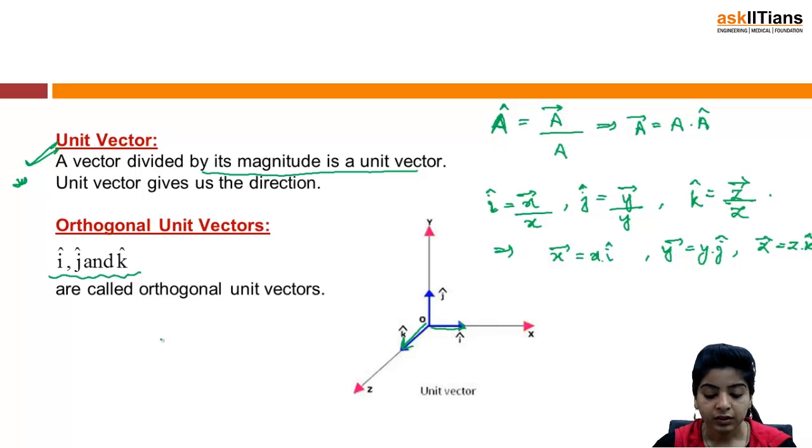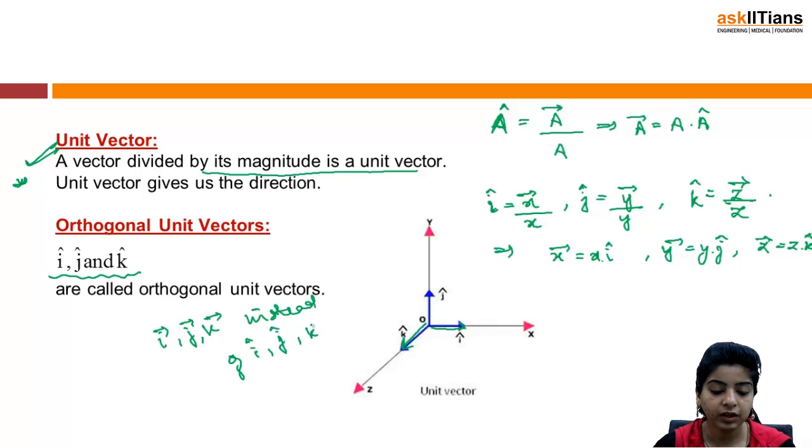In fact, you can also use this instead of what I am using, i cap, j cap, k cap. So an orthogonal unit vector is just a vector divided by its magnitude, that becomes a unit vector. A unit vector is the vector divided by its magnitude.